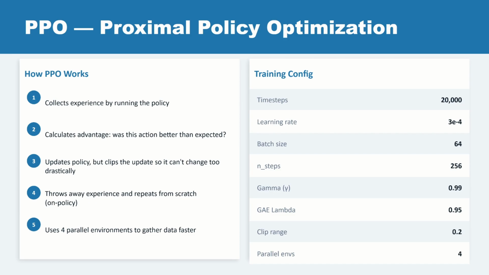The algorithm that we use is PPO, Proximal Policy Optimization. The agent runs its current policy, collects a batch of experience, and then updates. After the update, it throws the experience away and starts fresh. It never learns from old data.